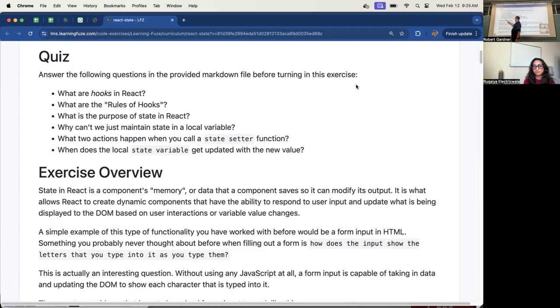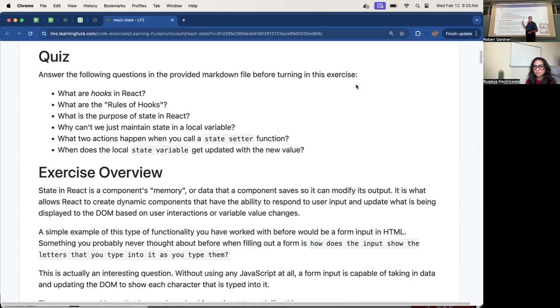Now, Rakaya, when does the local state variable get updated? The local state variable means the one that you declared in your useState call. When the component is re-rendered? Correct. It does not get updated after you call the state setter. When you call the state setter, it's natural to think, oh, I called the state setter, therefore the state value changed. Yeah. It did not. It's still the old value. It does not update to the new value until the re-render happens.